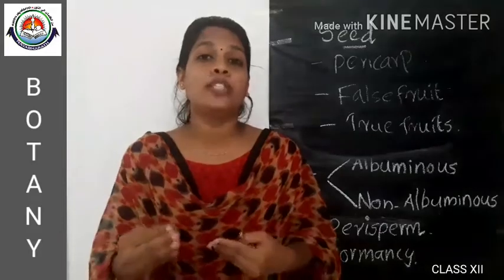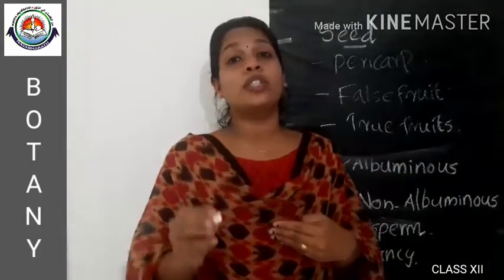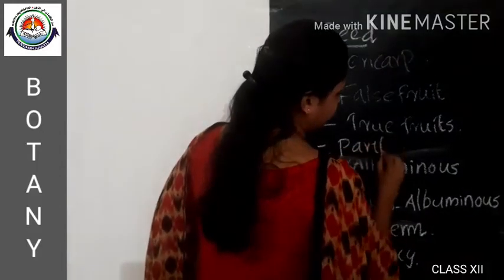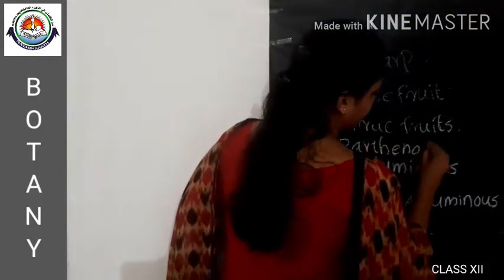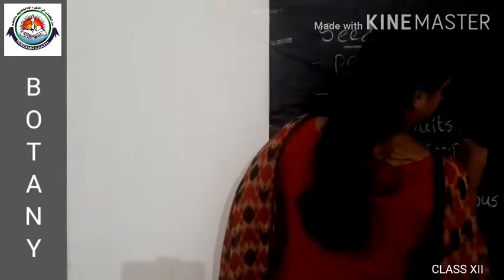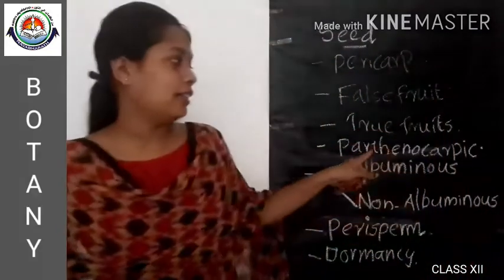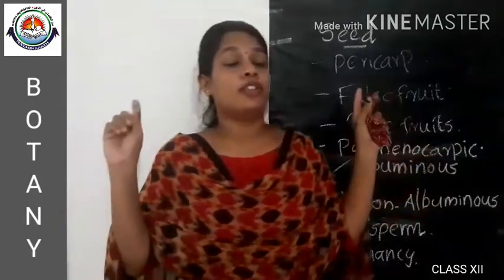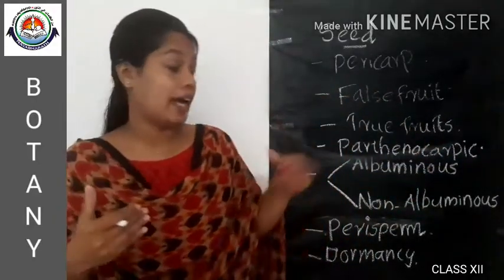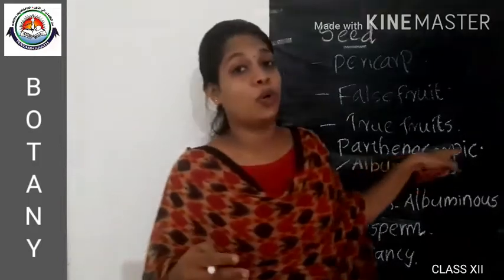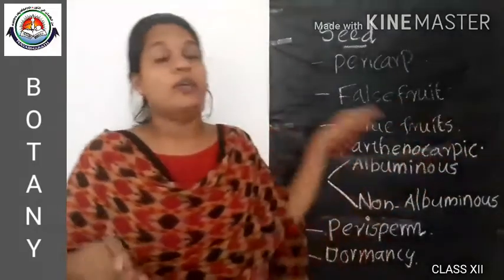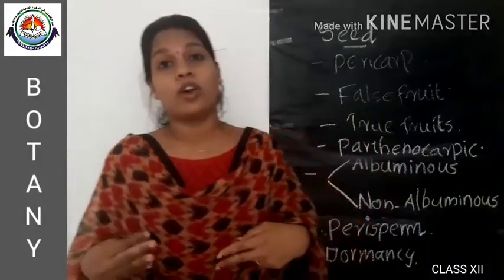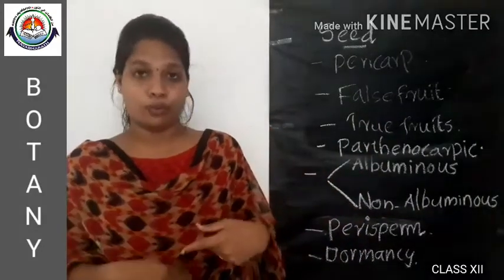That kind of fruits are called parthenocarpic fruits. The example for a parthenocarpic fruit is banana, and this process is called parthenocarpy. So parthenocarpy results in the formation of a seedless fruit.